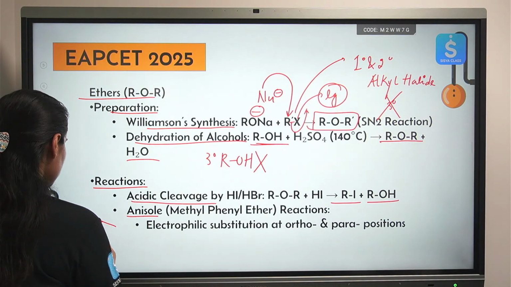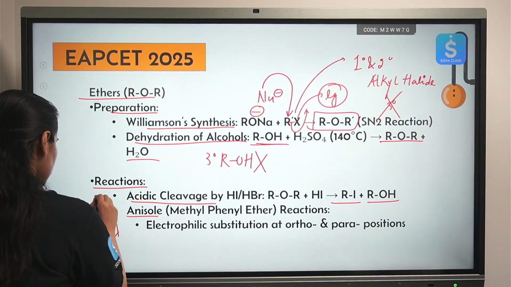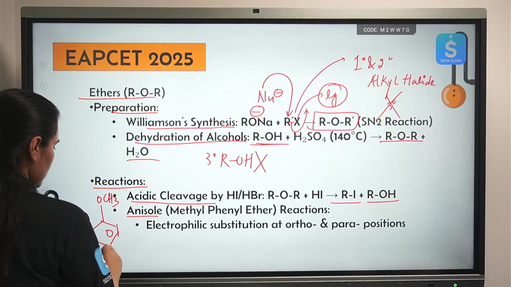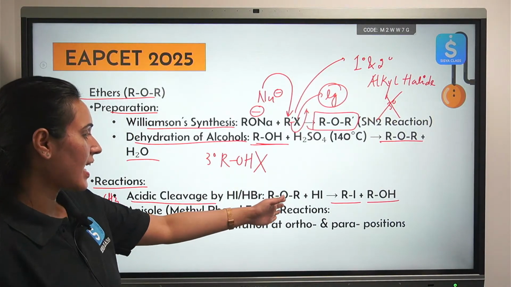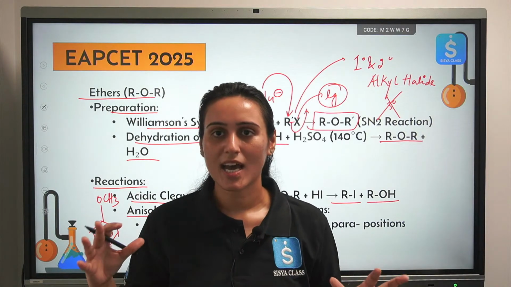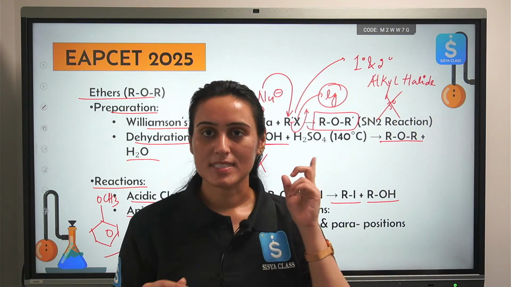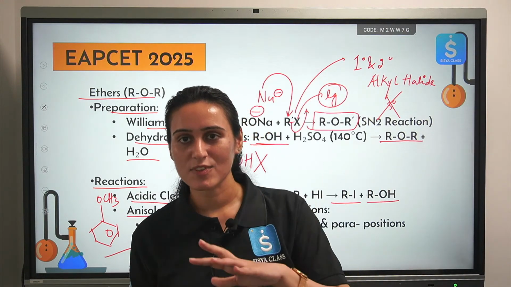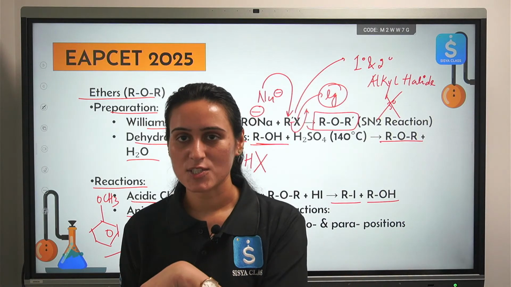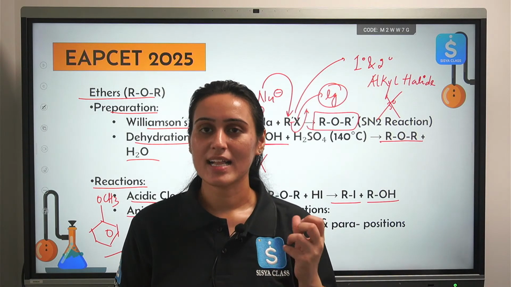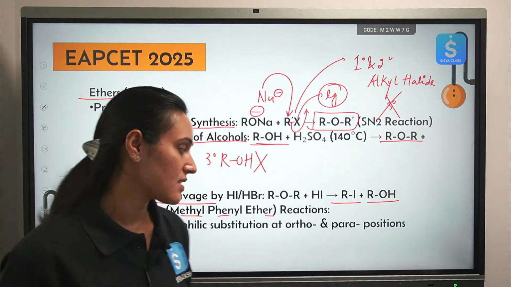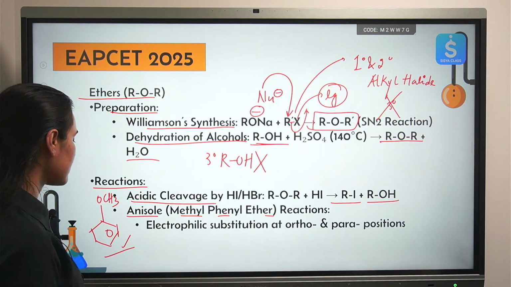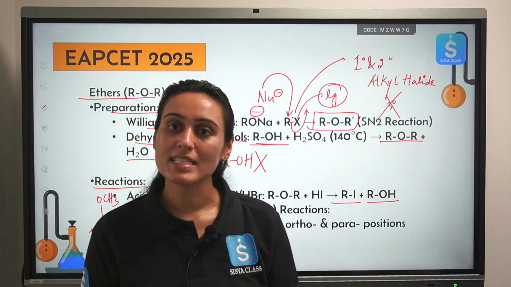Okay, then anisole. What is anisole? This is anisole. Methyl phenyl ether. Similar type of reaction as you have seen here. We just have some aromatic part in it. Just like we have covered alcohol, then phenol, aromatic ring directly attached to OH. Like that we can have alkyl ether, alkyl aryl ether. So this is an example of aryl ether. It has both alkyl as well as aryl group.